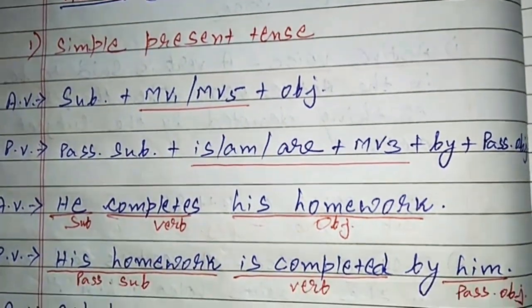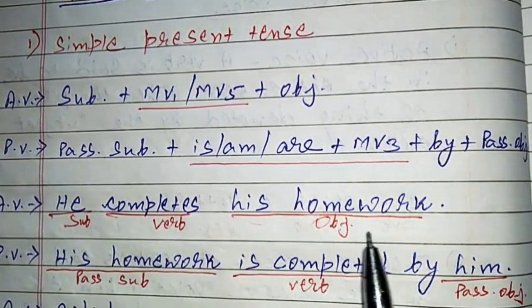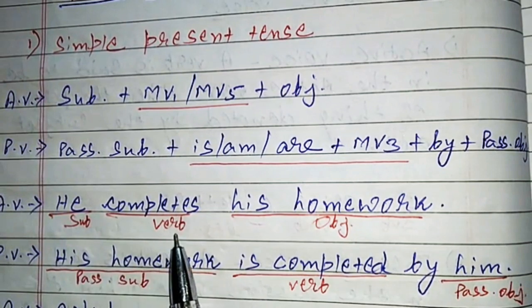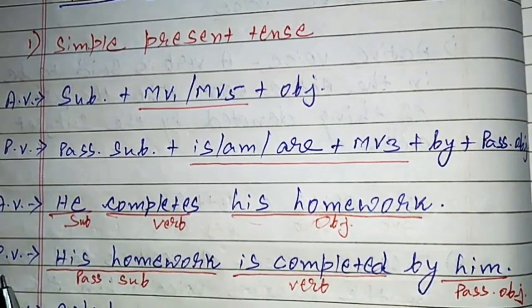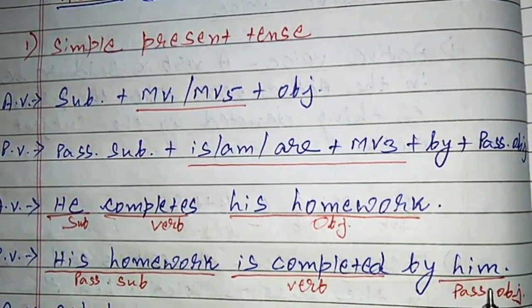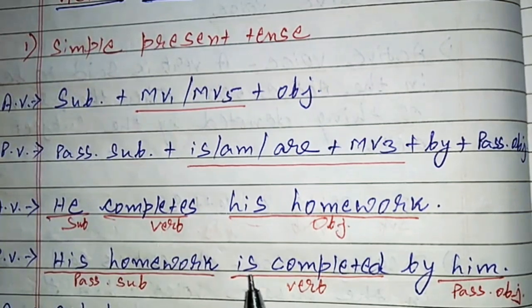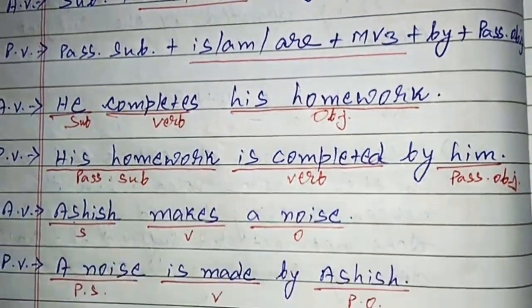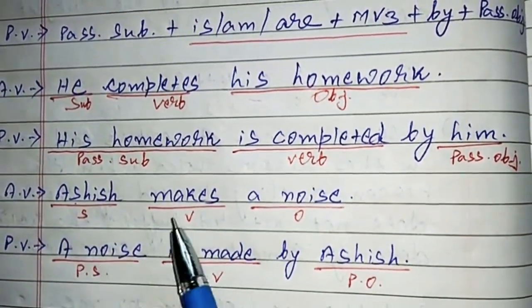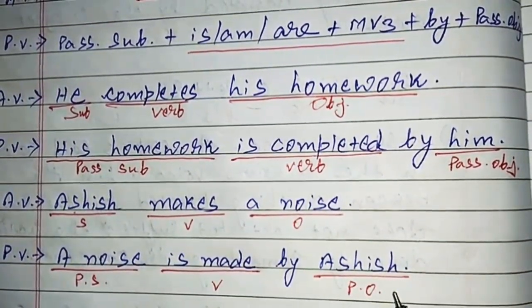Now an example is given over here. Active voice: He completes his homework. He is the subject, completes is the verb, his homework is the object. Passive voice: His homework is completed by him. So his homework, the object, becomes the passive subject, completes becomes is completed, and he becomes by him. One more example is given over here. Ashish makes a noise. A noise is made by Ashish.